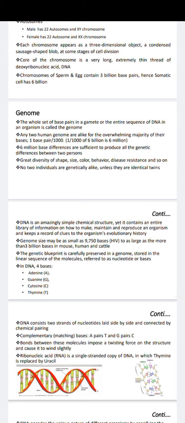Homozygous: having identical alleles for a gene, one from each parent, for a particular trait. Capital A, capital A; capital T, capital T; capital D, capital D; small d, small d. It means there is no one capital and one small. Both must be small, or both must be capital.